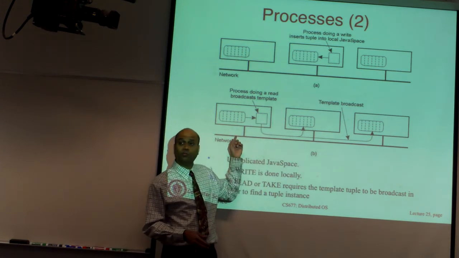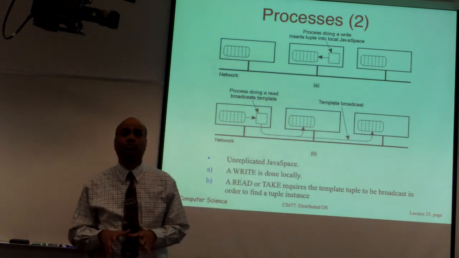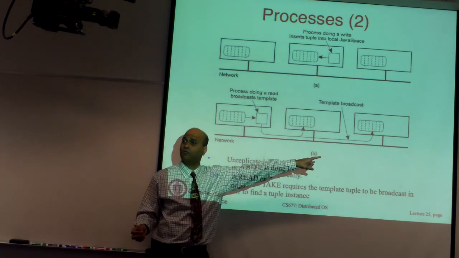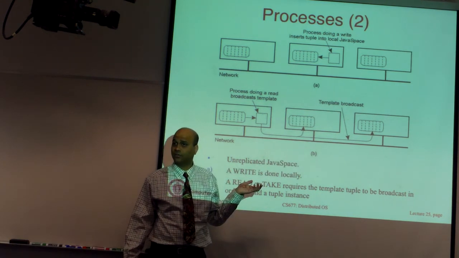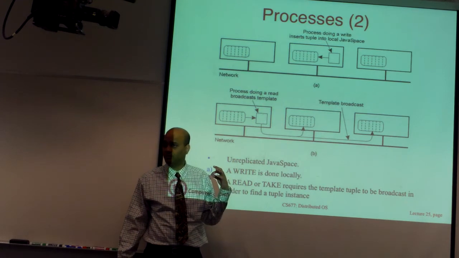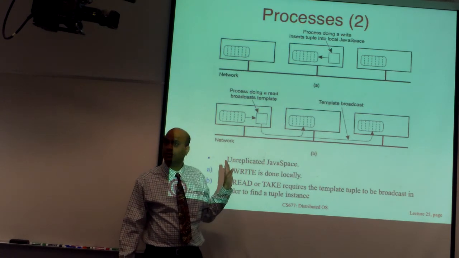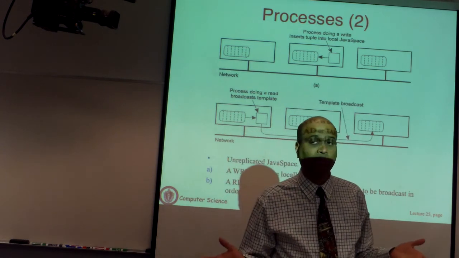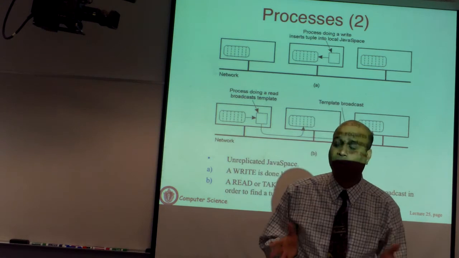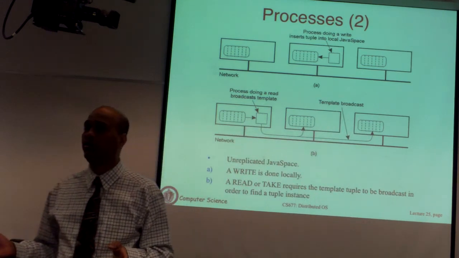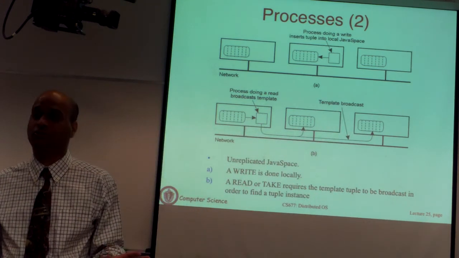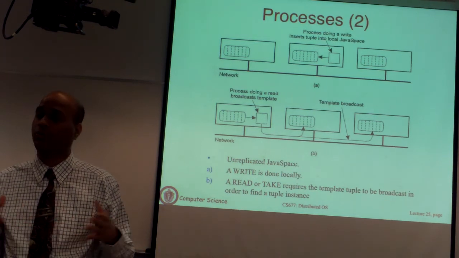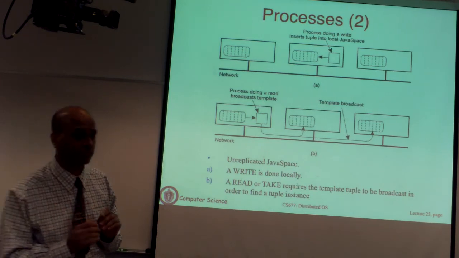Okay. Writes are going to be local. If you want to post a notice, you go to the local one and put it up there. You don't have to notify others. But when you do look everywhere to see if there is an item of interest, and then you pick those up. Okay, is that clear? So these are the two ways you can implement Java spaces. So either they are replicated or they are partitioned. Okay? In partition, just think of it as the equivalent of a partitioned database where every query has to be broadcast to all the partitioned entities, and you find all the matching queries, you merge them, and you get the results.